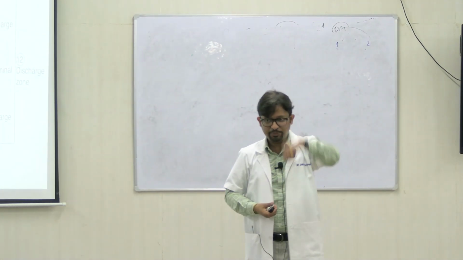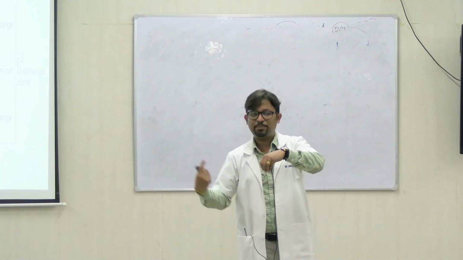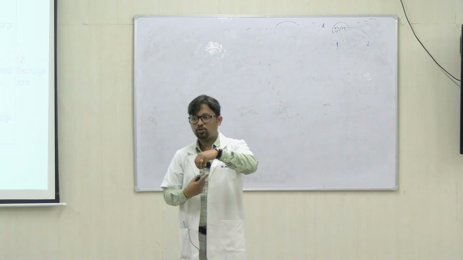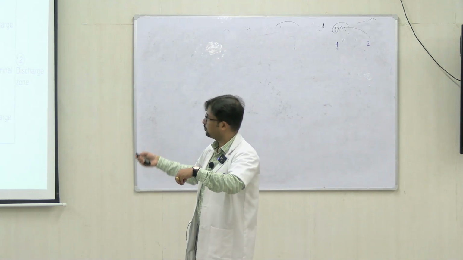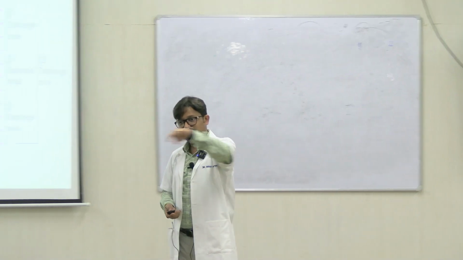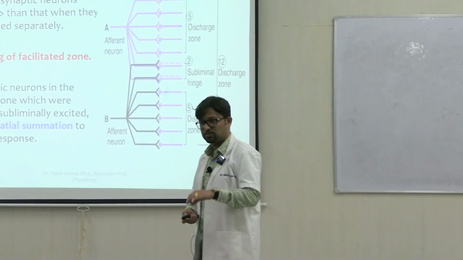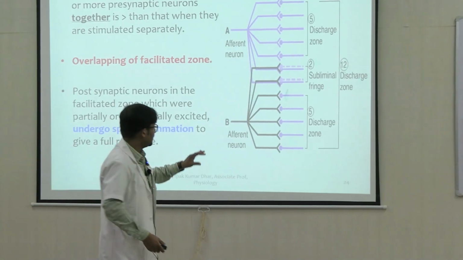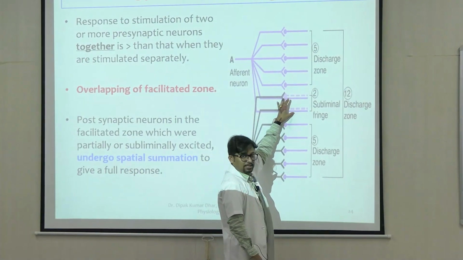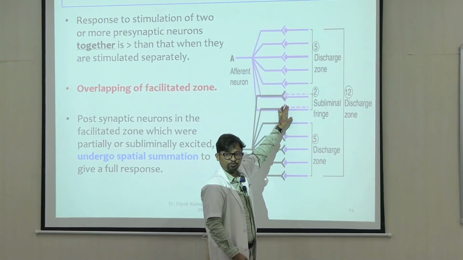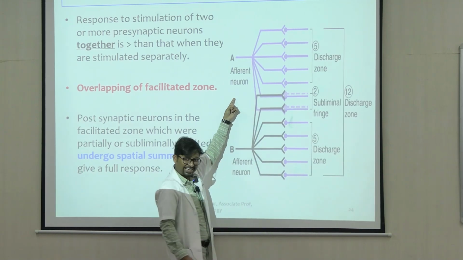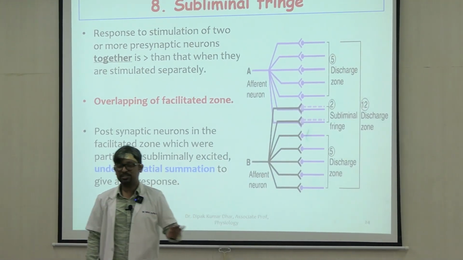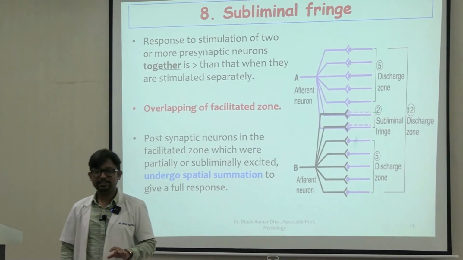क्योंकि central field में तो discharge zone था और उसके बाहर adjacent field में you had this facilitated zone. So because it was in the periphery, you have the name fringe. And क्योंकि इनमें पहले subthreshold activity था, so that's why they are called subliminal fringe. So these two neurons in this example are in the subliminal fringe of neuron number A as well as neuron number B, and hence they undergo spatial summation when A and B are stimulated together, right?